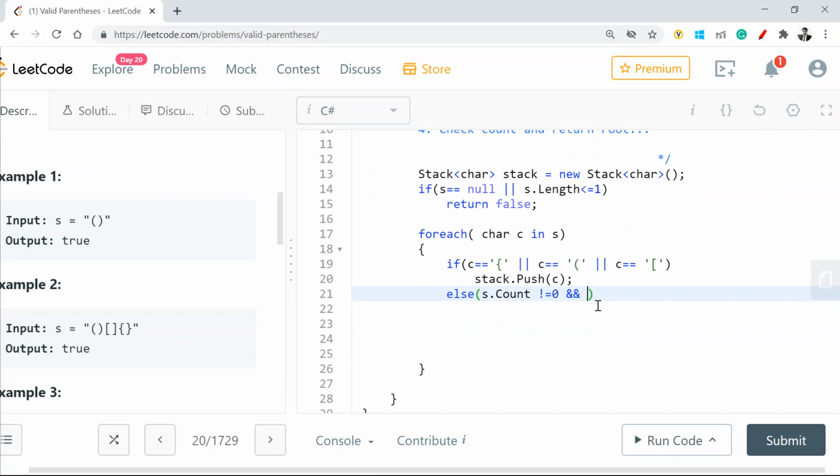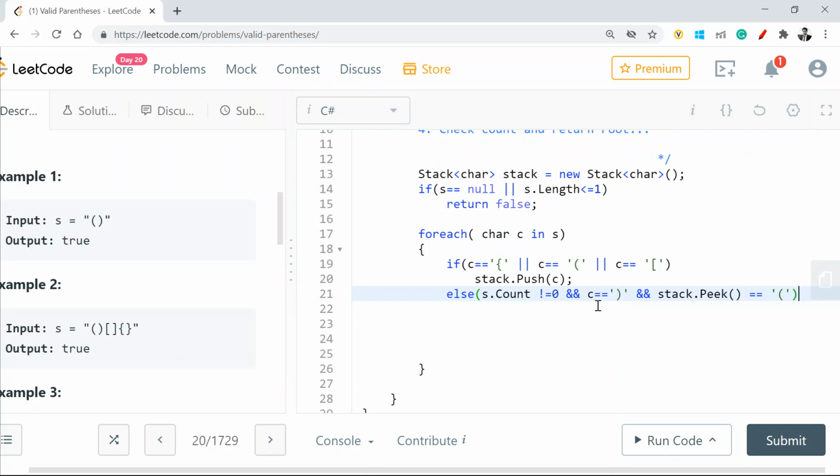The second condition is if my character is a closing parenthesis, because we are looking at a closure, and my stack.peek is equal to an open parenthesis.